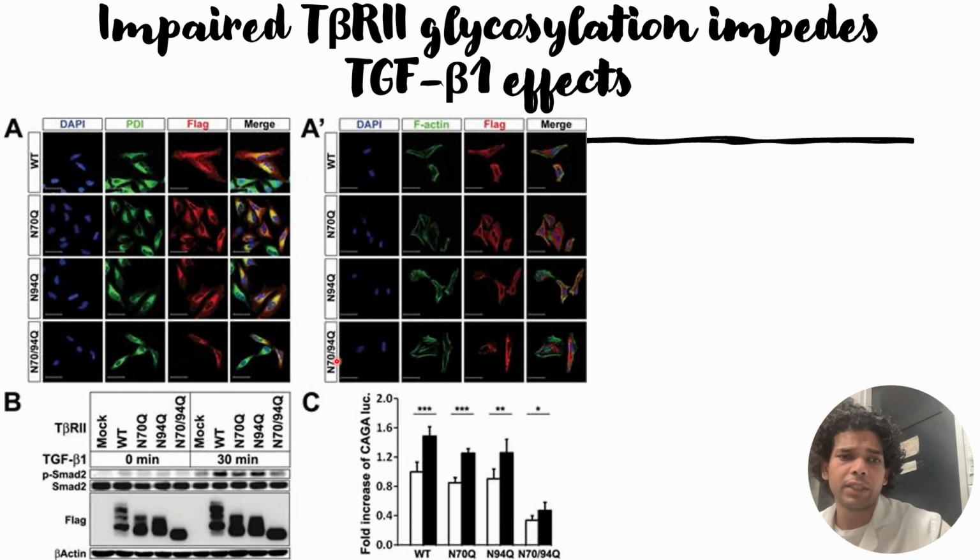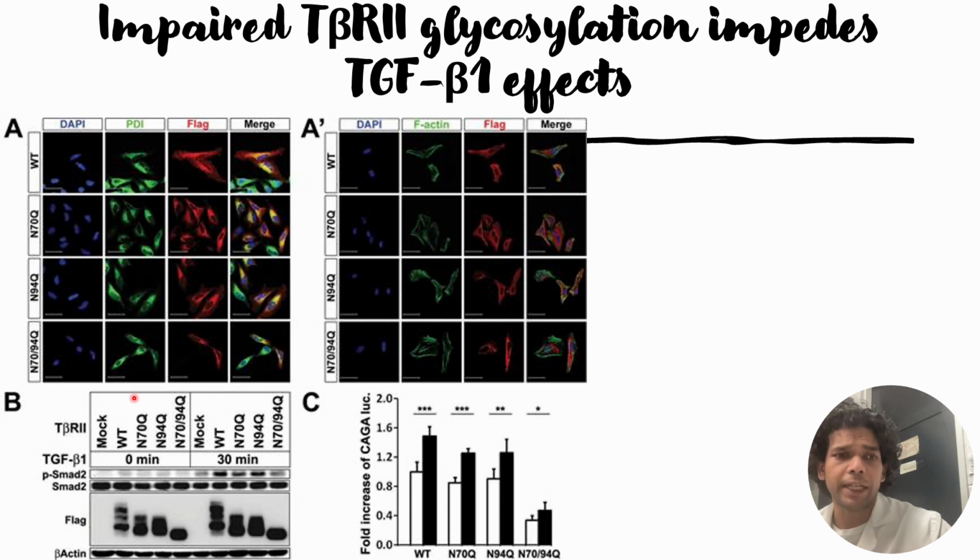once they are non-glycosylated or the two sites are mutated, usually confine themselves to the endoplasmic reticulum. One of the reasons could be the ER stress present in the endoplasmic reticulum, which does not allow unfolded structures to pass through to further processing or further post-translational modification in the Golgi body. So that could be one of the reasons why the impaired T-beta receptor 2s are localized in the ER, that is endoplasmic reticulum. This ER quality control part is not mentioned in the paper. This is based on my own understanding of how the ER works.